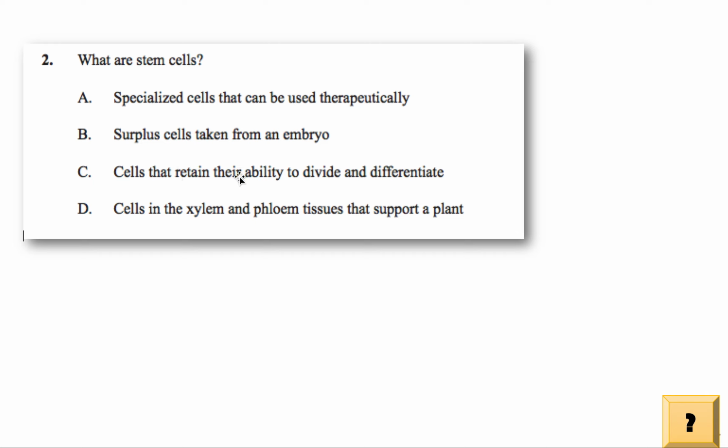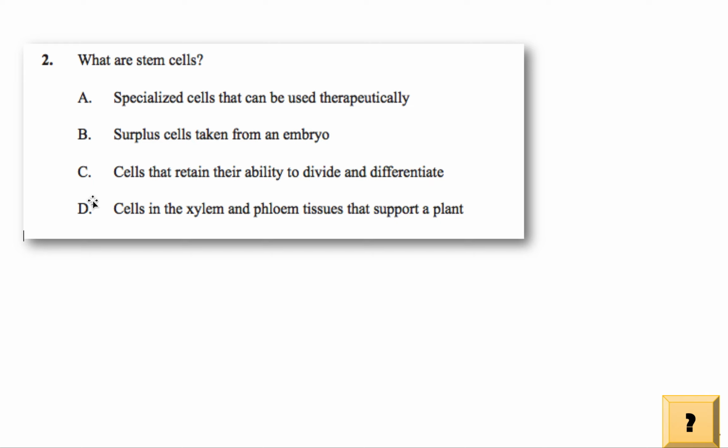C, cells that retain their ability to divide and differentiate. This is the answer, because stem cells are unspecialized, like I said, because they are able to, in the future, divide and differentiate to become a specialized cell. So the answer will be C.